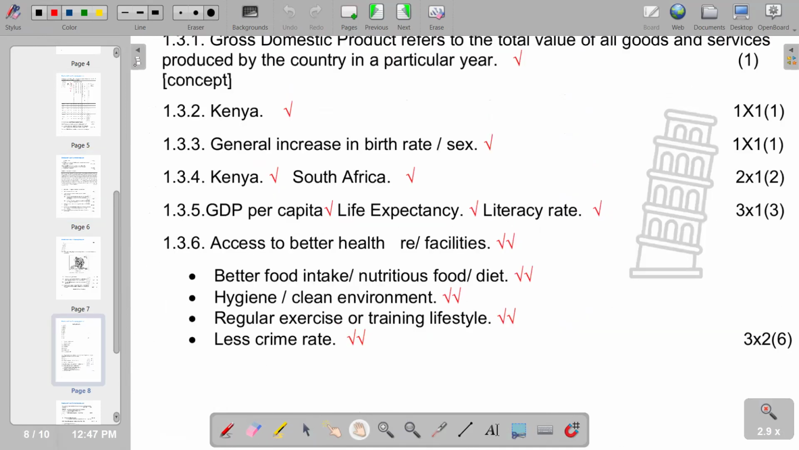So access to better health facilities is the first one. Better food intake, or diet, hygiene or clean environment, regular exercise or training lifestyle, less crime rate. So these are the factors that we have.